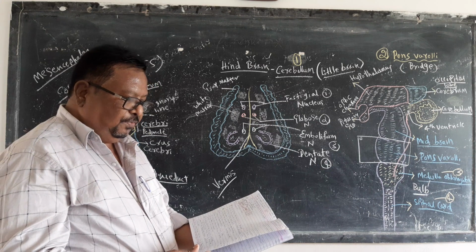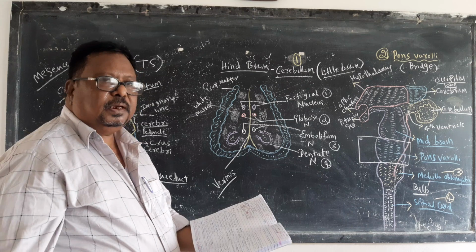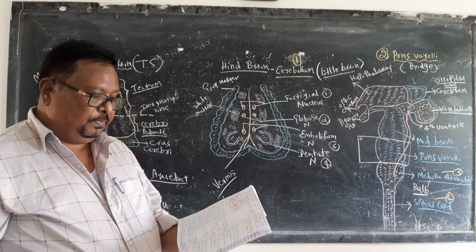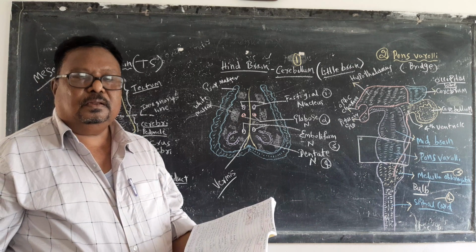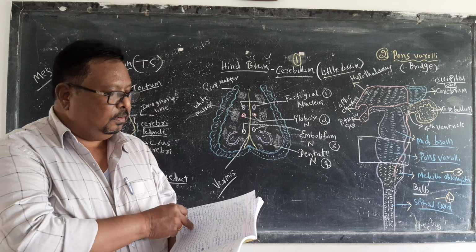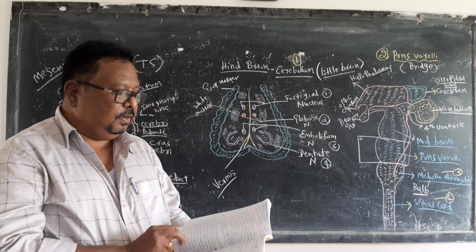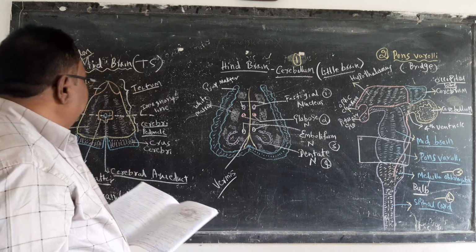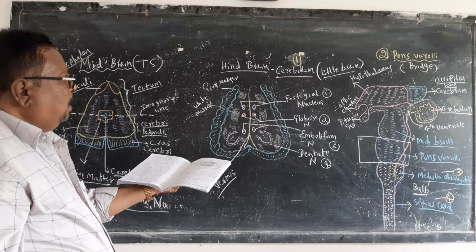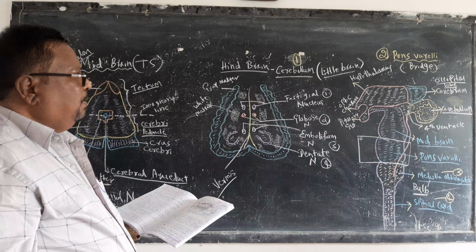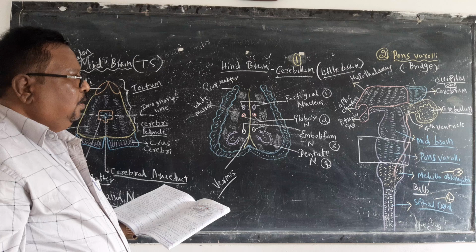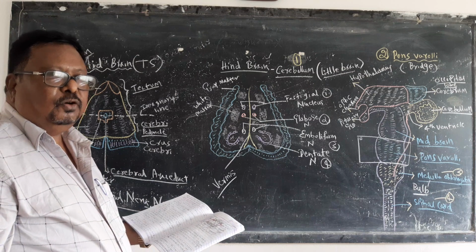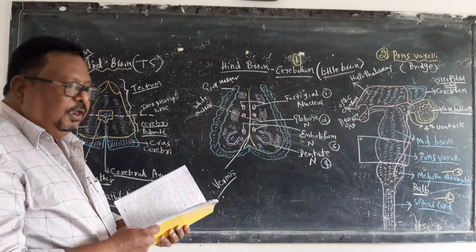The second one is the peripheral nervous system, and the third one is the autonomic nervous system. So there are types of nervous system: the central nervous system, the peripheral nervous system, then the autonomic nervous system. All these things we will study tomorrow. Today we have studied the midbrain and the three parts of the hind brain. Now the last part, the spinal cord, is the big one. That's why tomorrow I am going to take the spinal cord. Thank you very much.